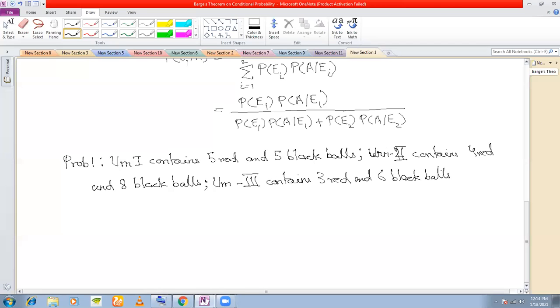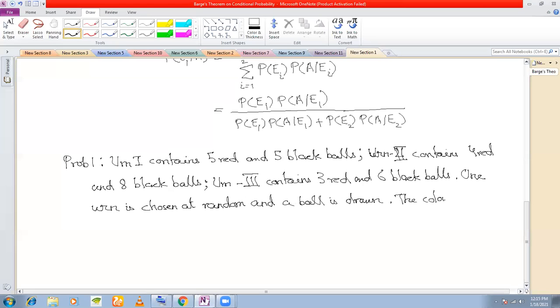One urn is chosen at random, and a ball is drawn. That means the ball is drawn from any of the urns. The color of the ball is black.